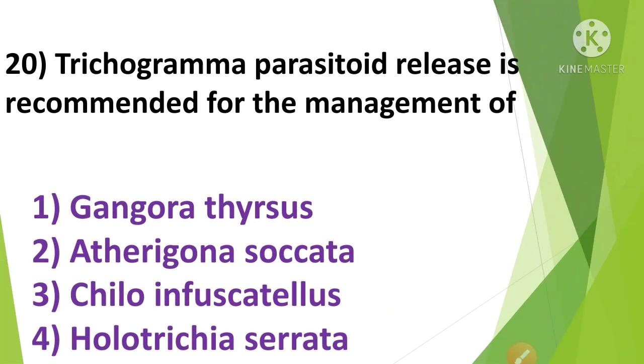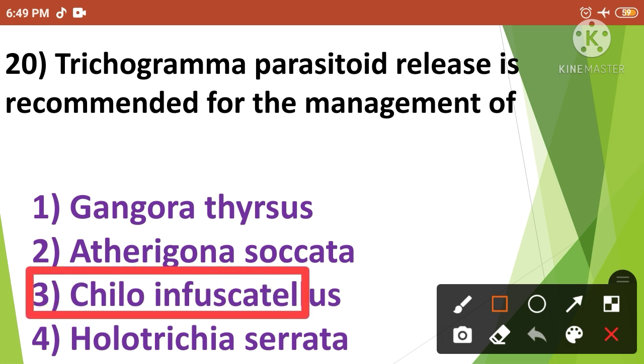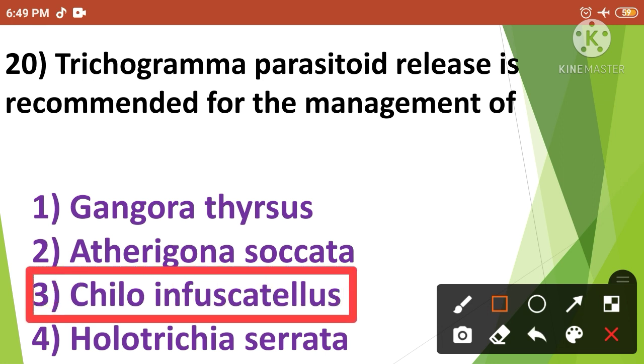Trichogramma parasitoid release is recommended for the management of. The options are Gangara thyrsis, Atherigona soccata, Chilo infuscatellus and Heliothis serrata. The correct answer is option number 3. So the Trichogramma parasitoid release is recommended for the management of Chilo infuscatellus. The next question.